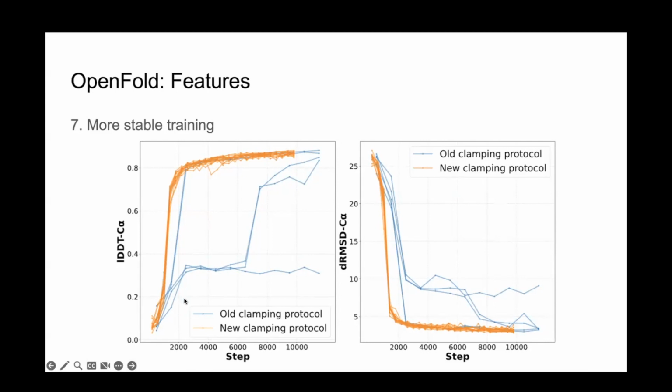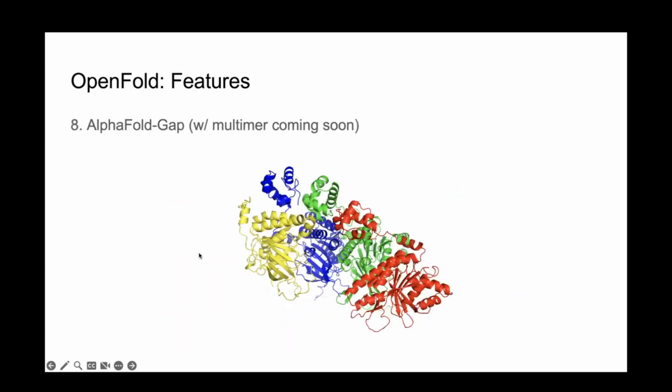So by clipping a small fraction of every batch, rather than completely clipping a large fraction of batches, we were able to completely stabilize AlphaFold 2 training. And now I think this is like 20 runs using the new technique. You pretty much always converge to the higher plateau and actually quite a bit faster than the original AlphaFold 2, about 30% faster. So that's nice.